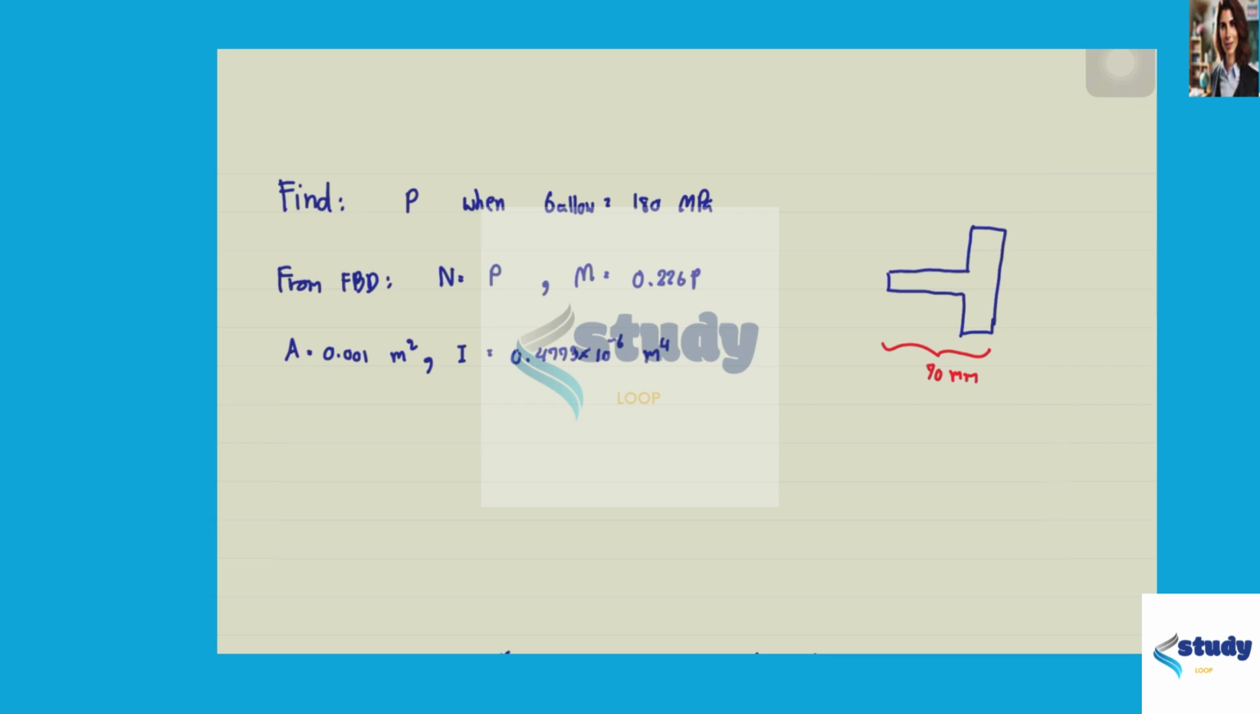And if we draw the 3D diagram of the clamp, we can find the value of N and M, the normal force and the bending moment, as follows, and also find the A and I from the cross section.